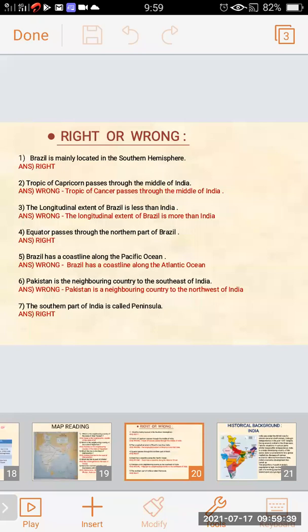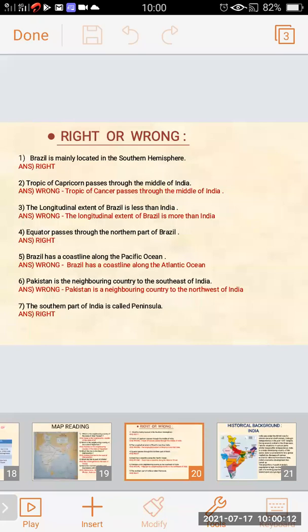Just now we have learned about the neighboring country to Rajasthan, Pakistan, and it is situated in the northwest direction of India. The sentence asked is wrong; Pakistan is a neighboring country to the northwest of India is right.